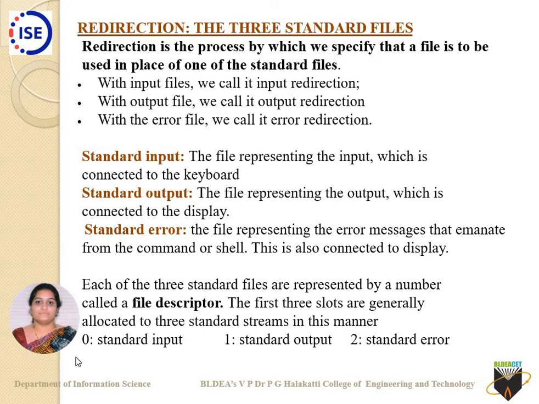So if I have 0 prefixed with standard input, it says that it has been redirected from a respective file, whereas anything I use with a 1 says that it is treated as standard output. Then 2 means it is treated as standard error. So I will take an example, and you will get to know the differences between them.